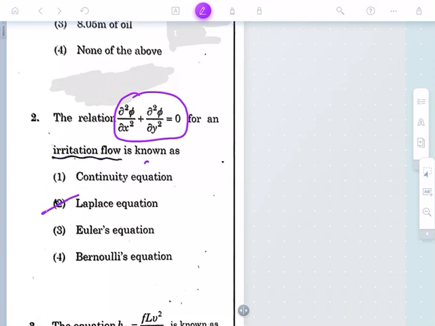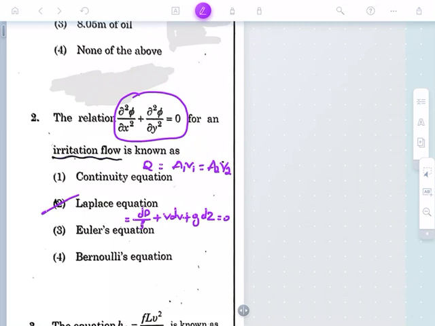The continuity equation, with respect to discharge, is A1 V1 equal to A2 V2. And what is Euler's equation? Euler's equation is given by dP by rho plus V dV plus g dz equal to 0.